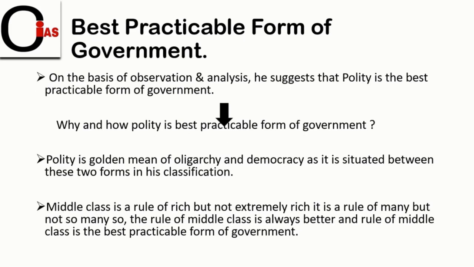And now, friends, we will understand what is the best practicable form of government, which Aristotle considers as the best practicable form. On the basis of observations and analysis of various constitutions, 158 constitutions, he suggests that polity is the best practicable form of government. And now we will understand why and how polity is the best practicable form of government. So here, friends, polity is a golden mean of oligarchy and democracy, as it is situated between these two forms of classification. Now I will show where it is situated.